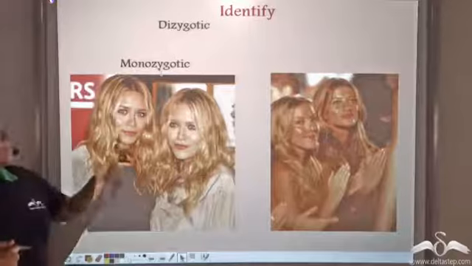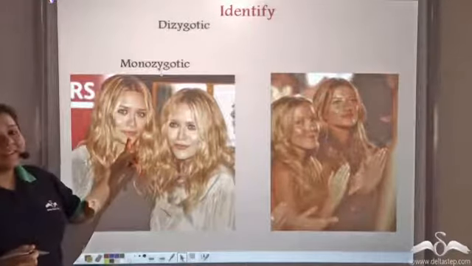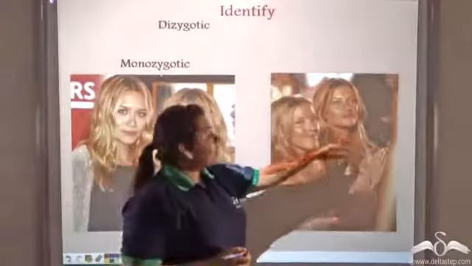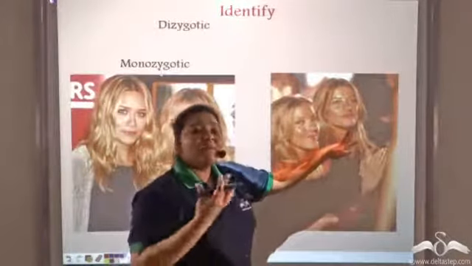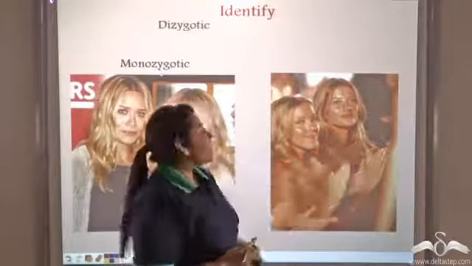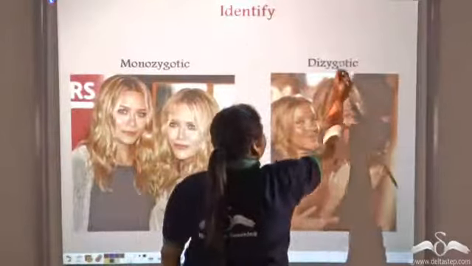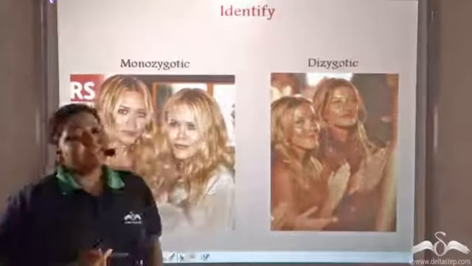So this is a monozygotic twin. But see, look at these two siblings. They are not identical appearance-wise, so they are dizygotic twins. That is, they have been formed from two different zygotes.